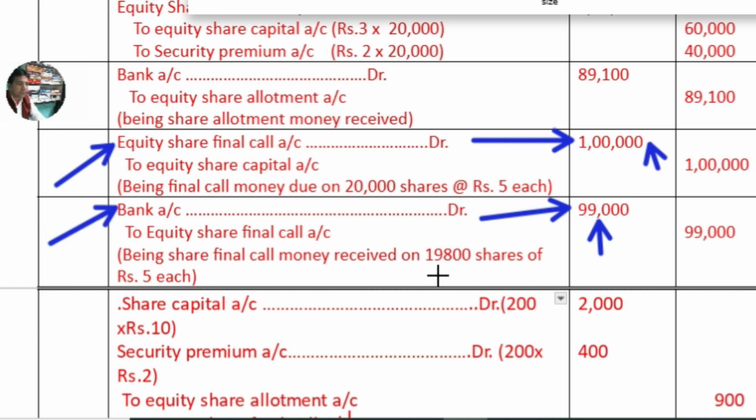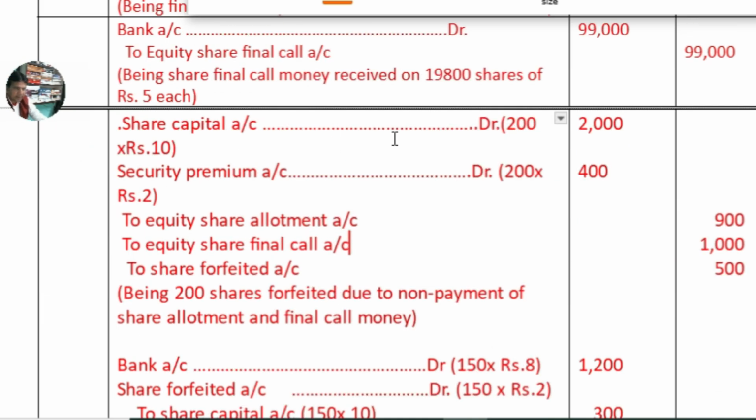And in the narration, you see that this is 19,800, here 20,000 minus 200. So 19,800 into 5. If you multiply it by 5, then you will get 99,000. Now the company has forfeited.